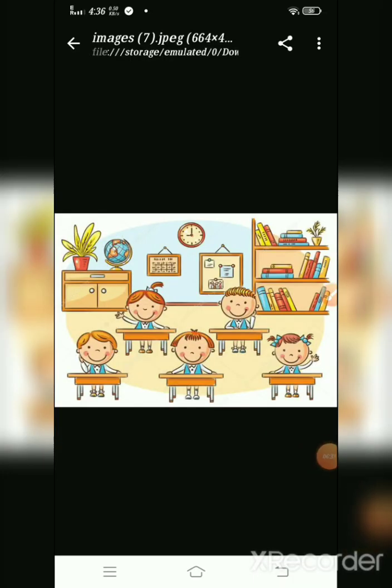Now I am going to show you one picture, and this is the assignment, that is the homework for you. They are very simple questions. You have to find how many girls are in this picture and how many boys are in this picture, and the next thing, how many red color books in a lamp and how many yellow color books in a lamp. This is your today's homework. Okay guys?